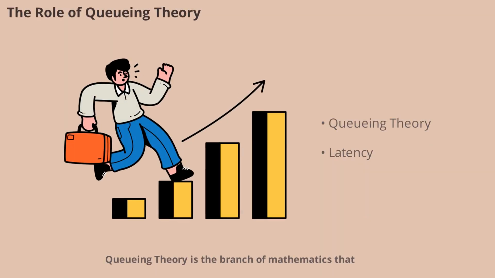Queuing theory is the branch of mathematics that helps us understand these waiting times and delays. It answers questions like, why does latency suddenly increase under heavy traffic? How many servers do we need to handle 10,000 users? When should we add more servers? Why does CPU usage of 100% cause huge delays? How can we estimate the capacity of a system before it fails? These questions are essential for anyone managing or designing systems that need to scale efficiently.